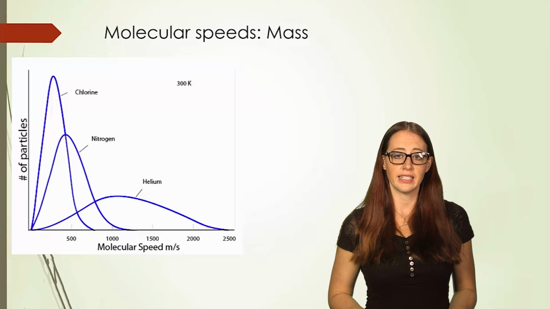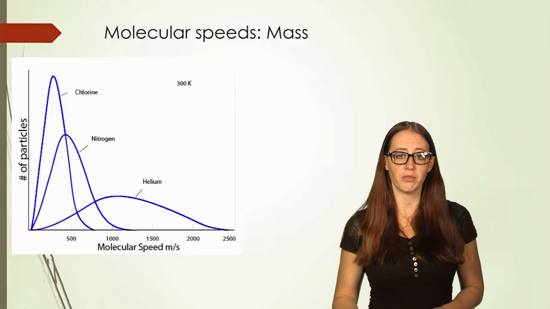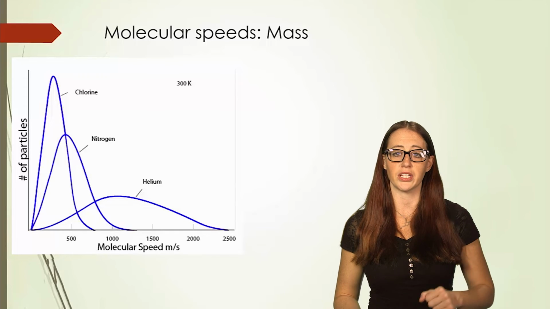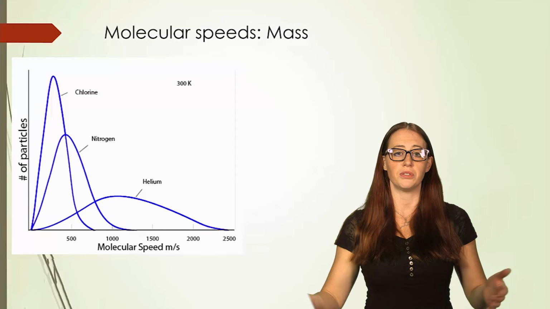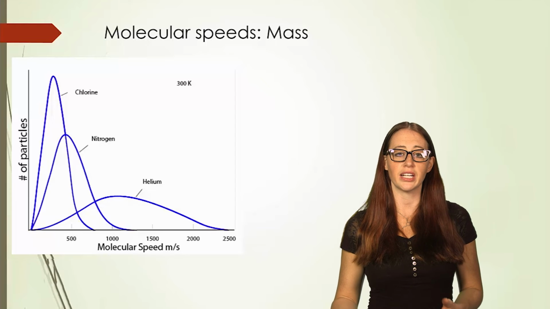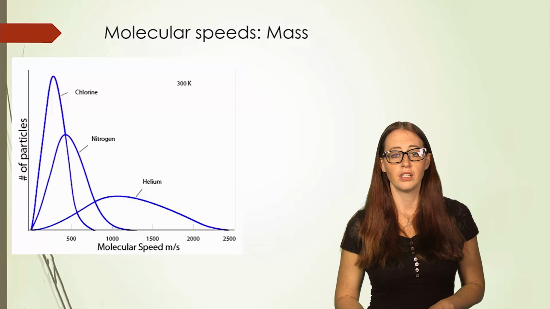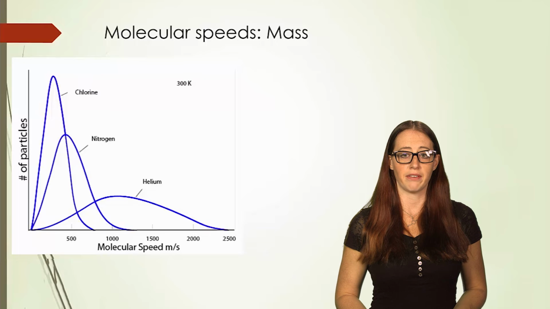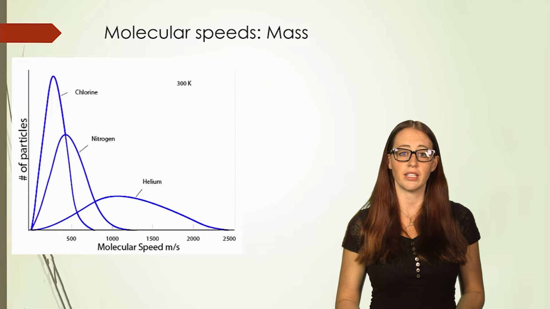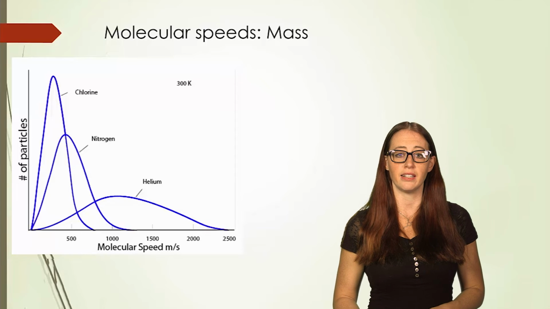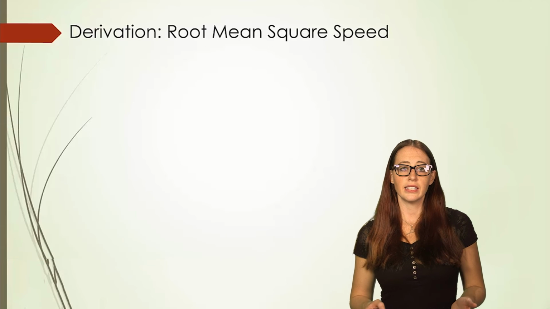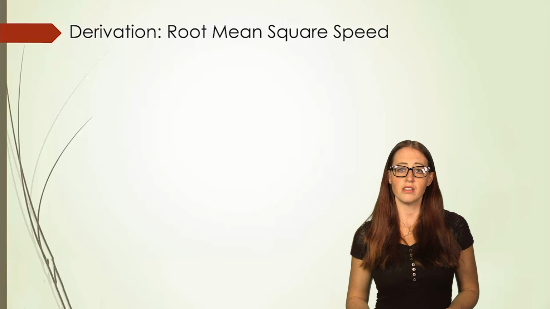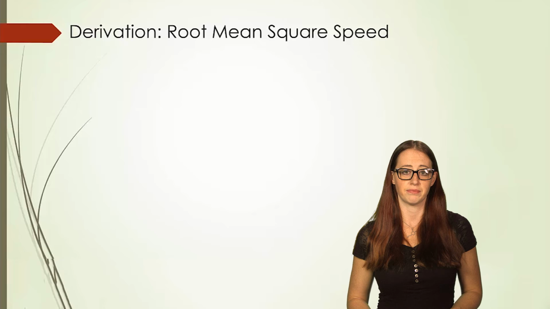We can see, given these distributions, that while we may oversimplify this by saying the bigger the molecule, the smaller the speed, we should take into account that we are still talking about the whole distribution of molecules, and that we're talking about on average. We can see that in the helium graph here. We have a much smaller molecule than chlorine, and it has a much faster average molecular speed and a much wider distribution of molecules. Now let's do a quick derivation to solve for the root mean square speed.